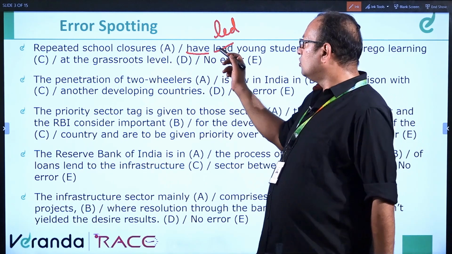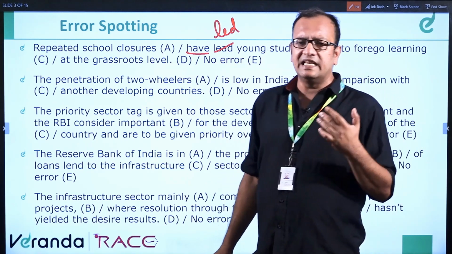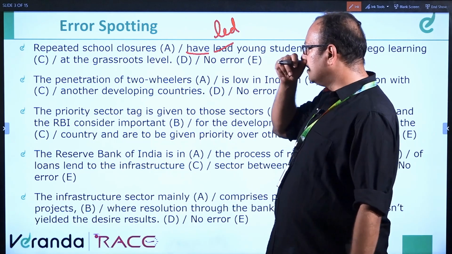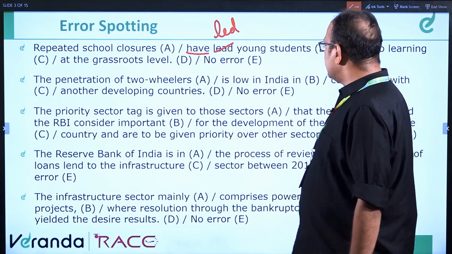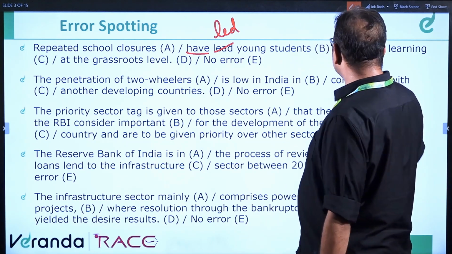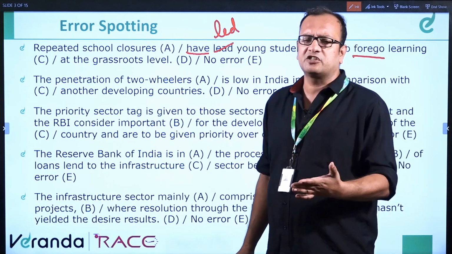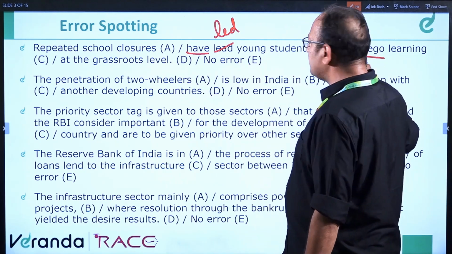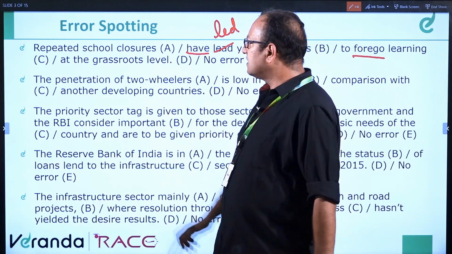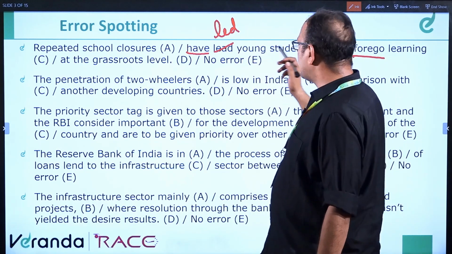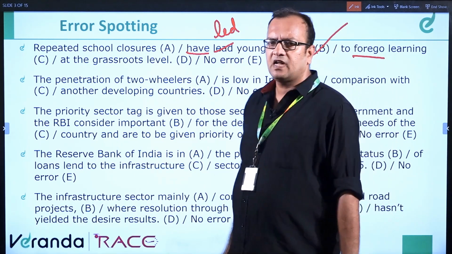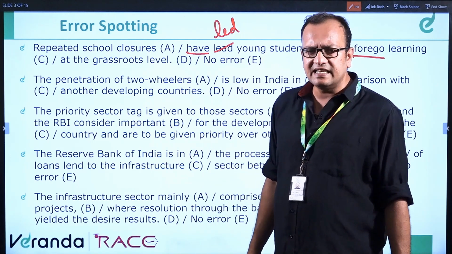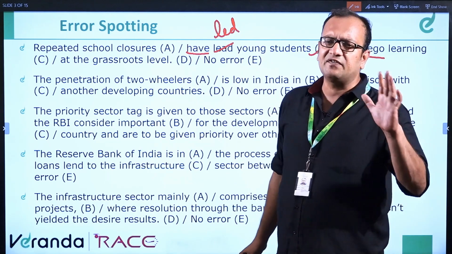The third form of the verb lead, L-E-A-D, is led, spelled L-E-D. So repeated school closures have led young students to forego, which means to give up, learning at the grassroots level. The error is in part B, so we mark the answer as B. Lead, led, led, leading, leads: these are the five forms of the verb.